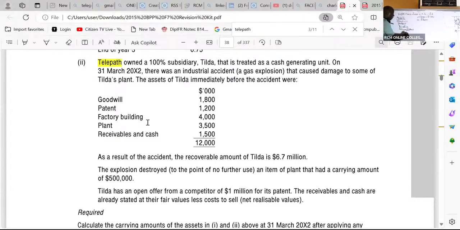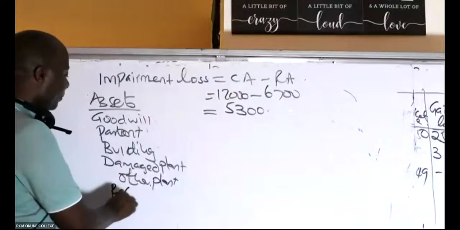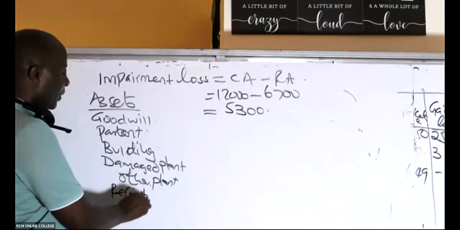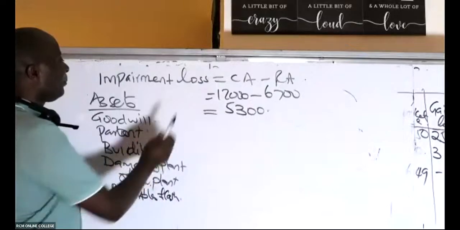And I taught you how to do this. We have others, other plant. So we have damaged plant and other. And then we have receivables and cash.